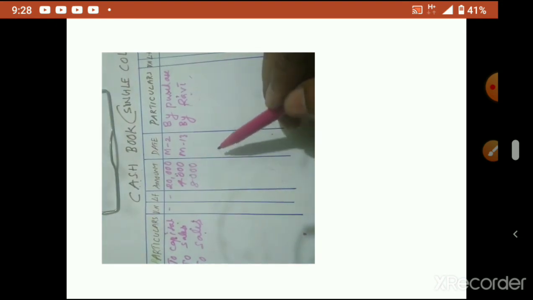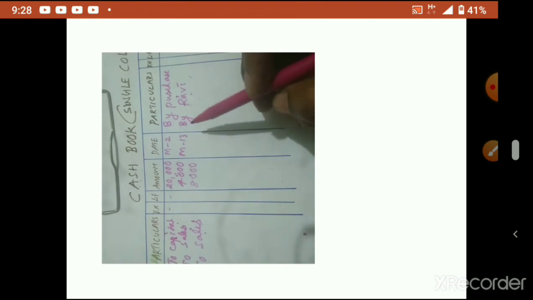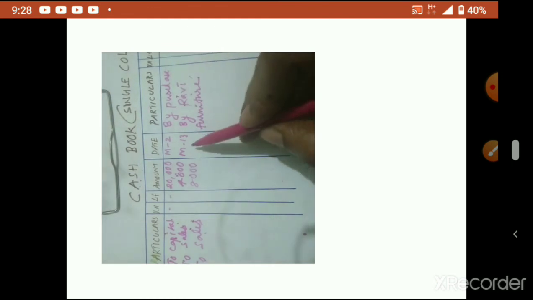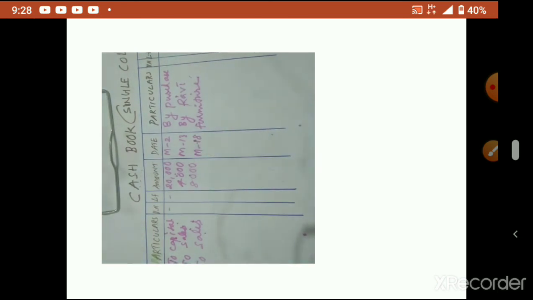Now, purchased furniture for your office use. So we purchased what? Furniture. So furniture account debited to cash. So buy furniture on March 18th, buy furniture 6,000.